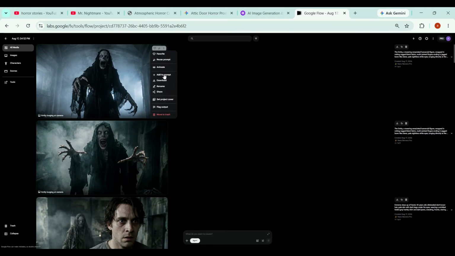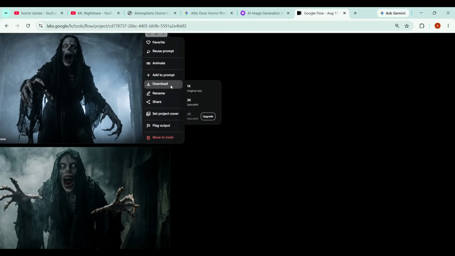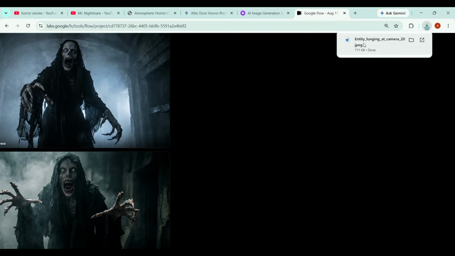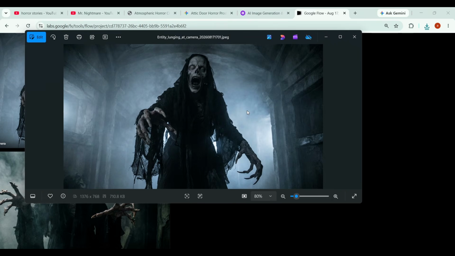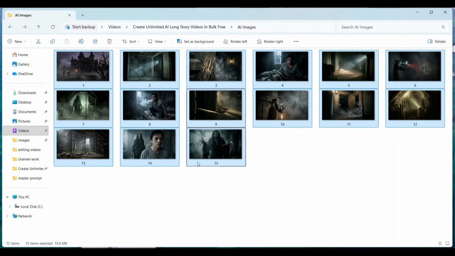To download an image, I'll simply click the 3 dots, select Download, and then click 1K Original to save it to my desktop. I'll repeat this for all the scenes and download the complete set of images to my desktop. As you can see, I've downloaded all the image scenes, and now it's time to bring these images to life.